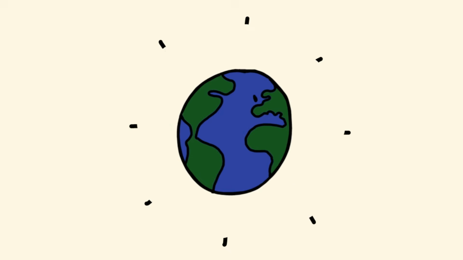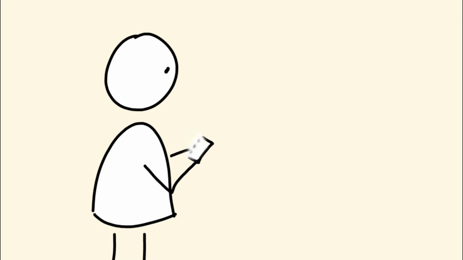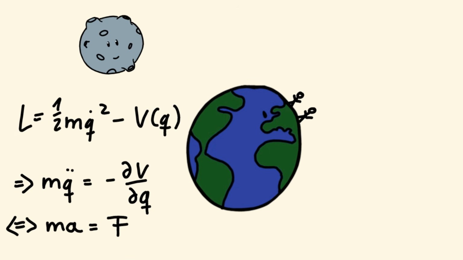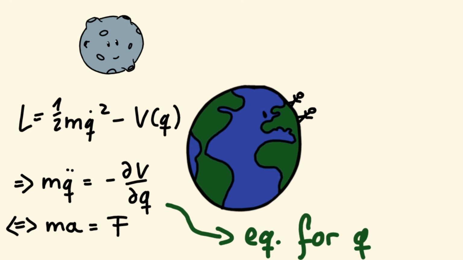In Earth's gravitational field, for example, the force of gravity points towards Earth. The closer you are to Earth's center, the smaller your potential energy. Put differently, you have a higher potential to crush your phone's screen if you drop it from a higher height. So, this here is nothing else but the force. Wow, we got Newton's second law out of the Euler-Lagrange equations. That's amazing! We could now integrate this twice to get an equation for the position.